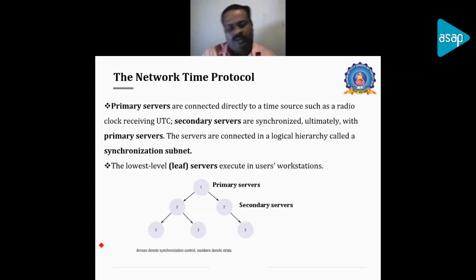In between, in the hierarchy, we can have a number of levels: primary server, secondary level, and like that we can have a number of levels, and the final level is the leaf server. The entire structure of the synchronization is called the synchronization subnet, as represented in the figure. And every layer is called a stratum: stratum 1, stratum 2, stratum 3.